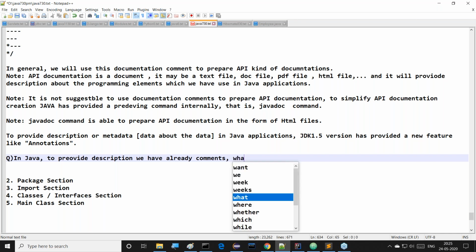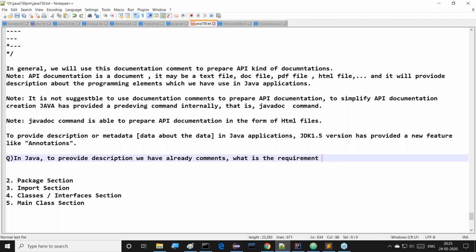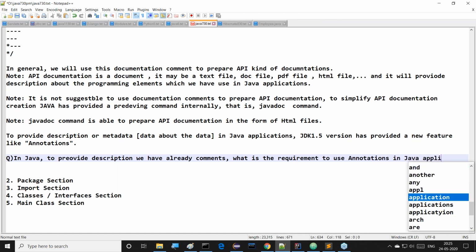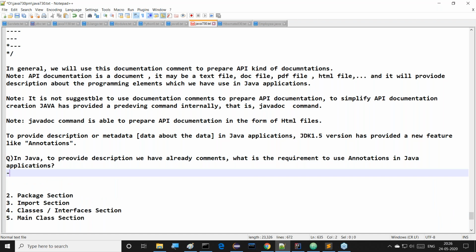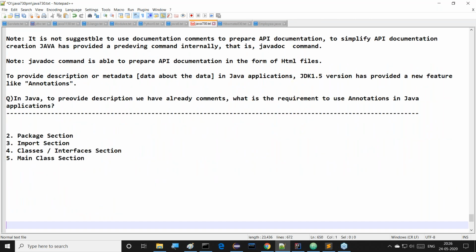Then what is the requirement to use annotations in a Java application? Already to provide description, we have comments. Then what is the requirement for annotations in Java applications? This is a question.